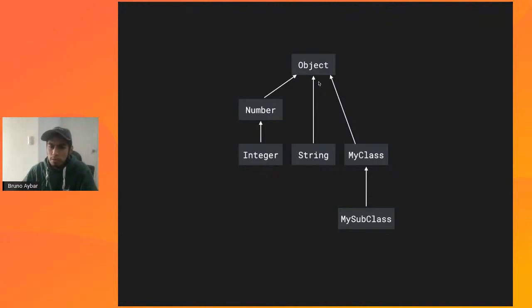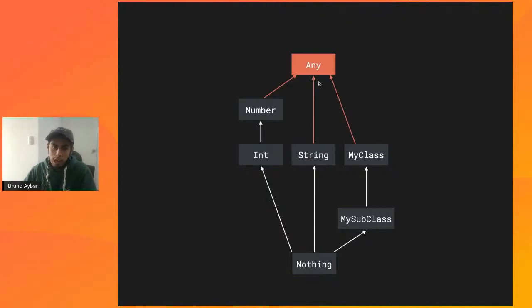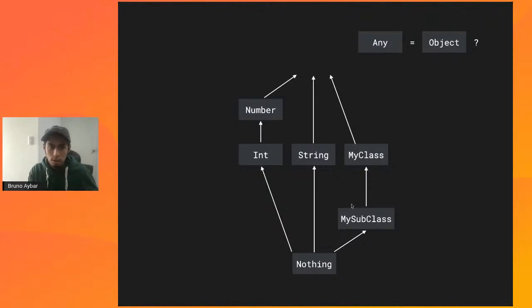So how different is Kotlin? There are two main differences. Rather than having Object at the top, we have the type Any. And there's something else: we have Nothing below everything. We'll be exploring both of these new concepts. Now, let's focus on the one at the top. Making the comparison between the Java version and the Kotlin version, my question is, do you think Any is equal to Object? Let's take a look at some code to find out the answer to this question.